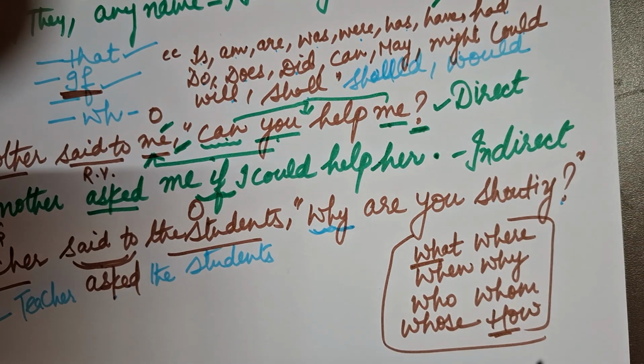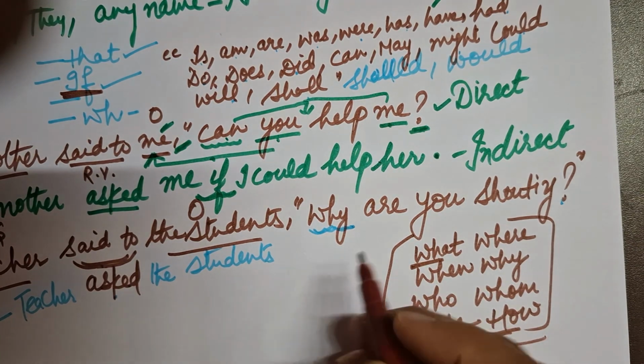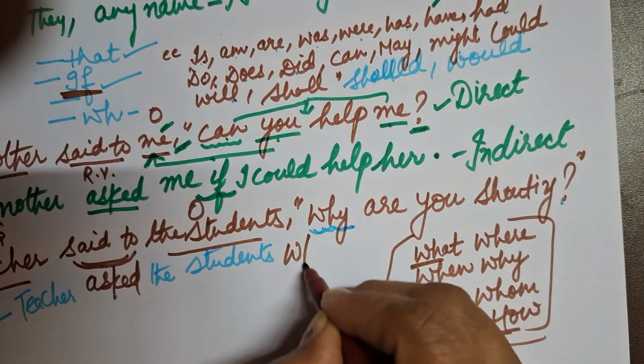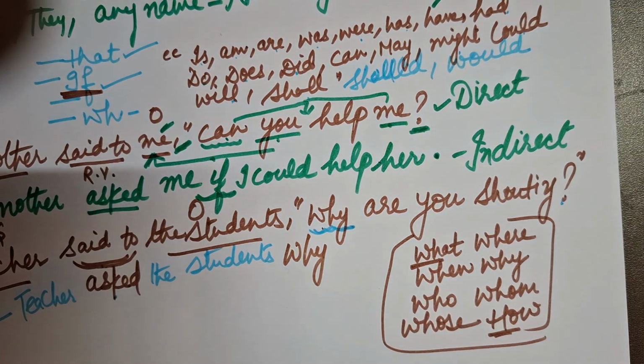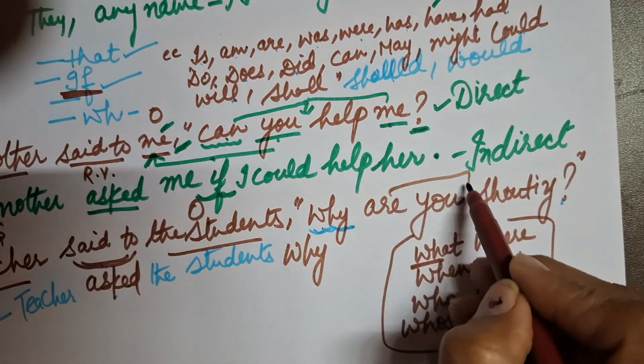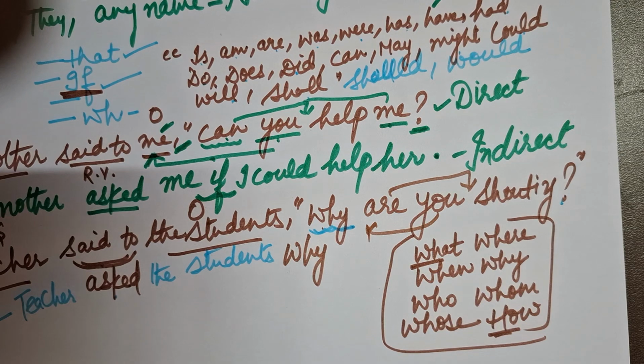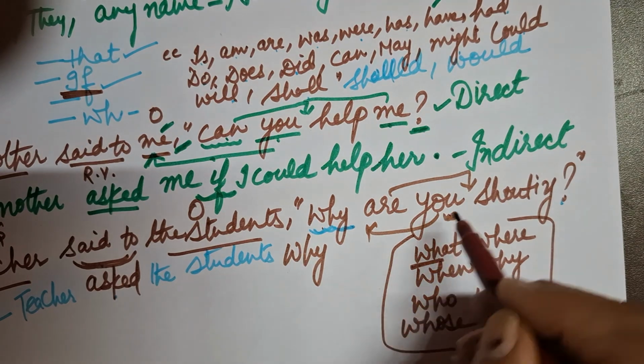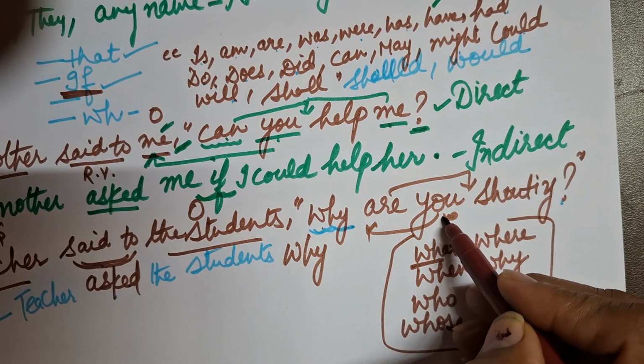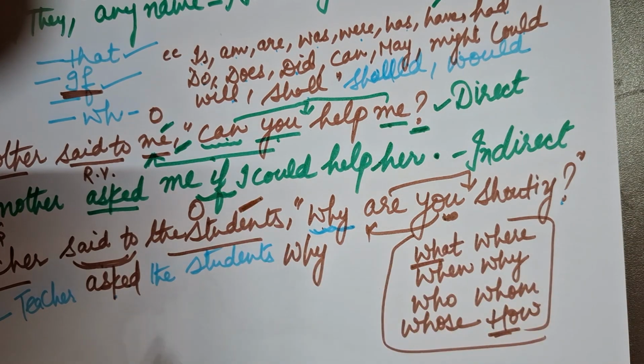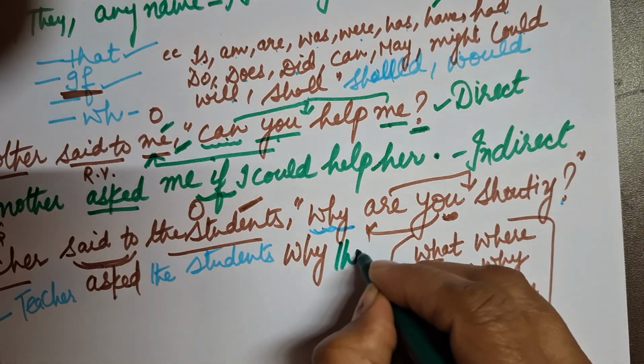What is becoming the joining word? Whatever word is given to you. So in it, my answer is why. After that it comes, and it changes according to the object. And what is the object there? The students. Now students is plural, so I will write they.